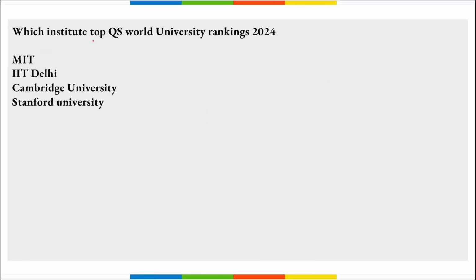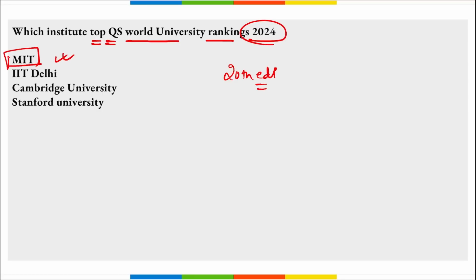Next, which institute has topped the QS World University Rankings 2024? QS stands for Quacquarelli Symonds, right? And for the QS World University Rankings 2024, it was the 20th edition that was recently released, and is it IIT Delhi, IIT Bombay, or which institute that has secured the top position here? So which institute has topped the QS World University Rankings? It is MIT that secured the top position here.